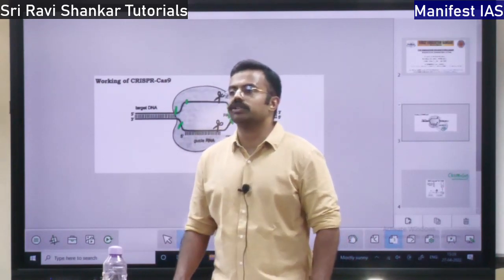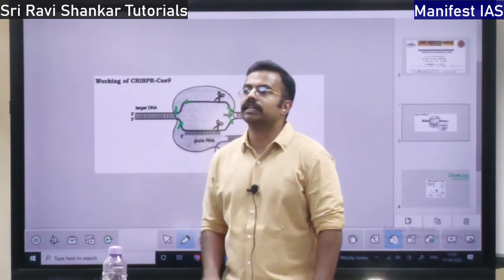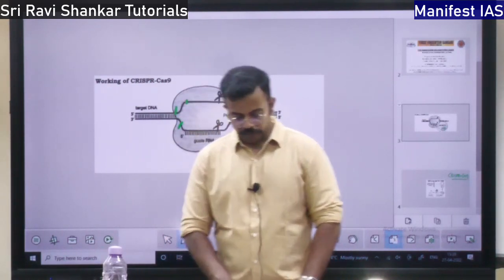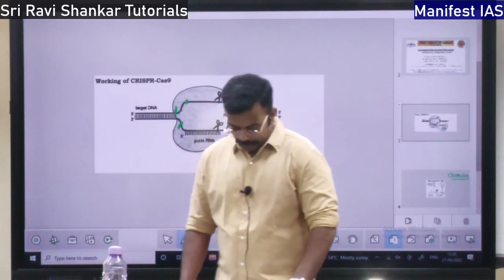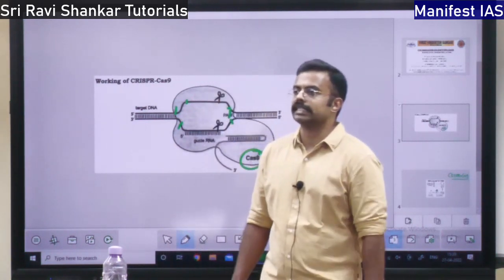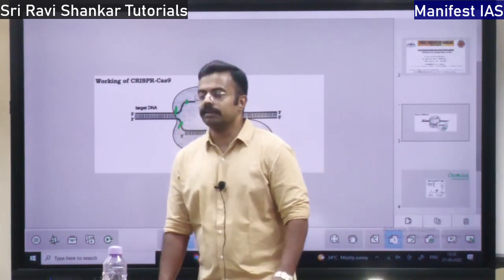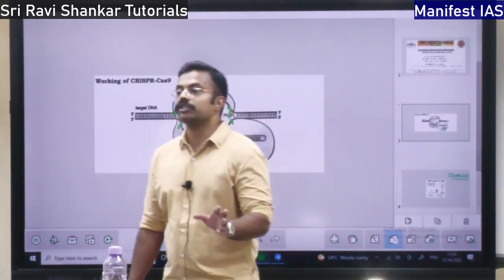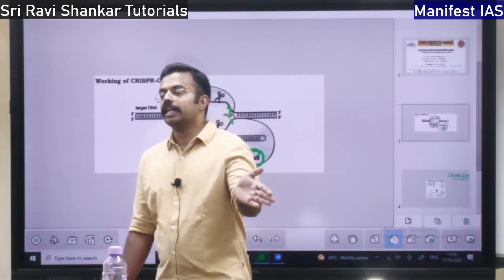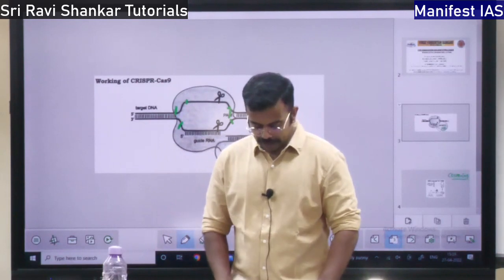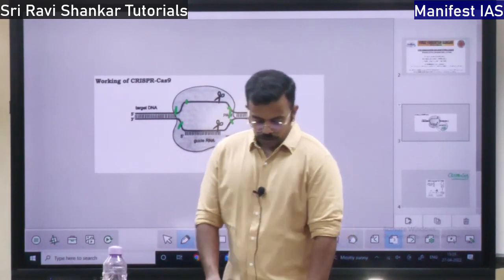All these genetic disorders can be treated with gene editing. That is the first function. Second, what else can be done? Majorly it is used to treat diseases, and also to prevent genetic disorders from transferring from the parent to the children. That is also a function of gene editing.